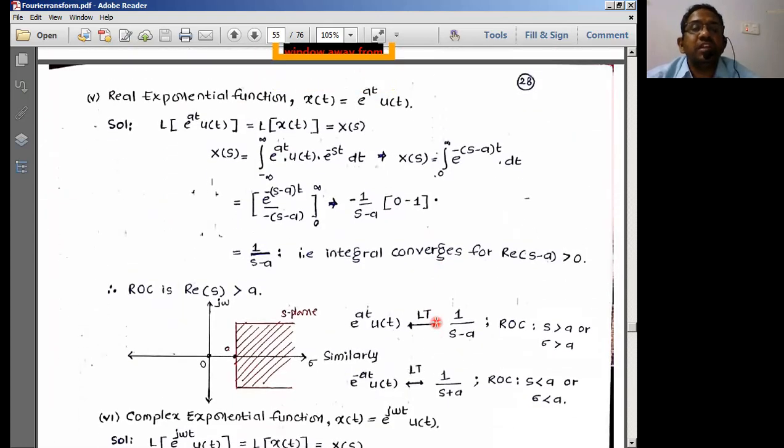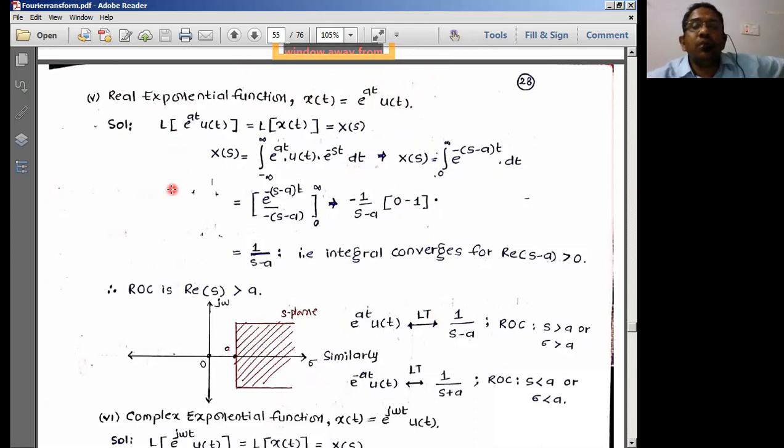Then real exponential signal, right? Now this is an important one. Many times this question has been asked in the exam: find the Laplace transform of the following function and draw the ROC. These functions, e power at, e power minus at, all these varieties have been used many times in the exam. So you have to focus on this particular problem of exponential signals. Many times exponential signals' Laplace transforms have been asked continuously. So let us focus on this carefully now.